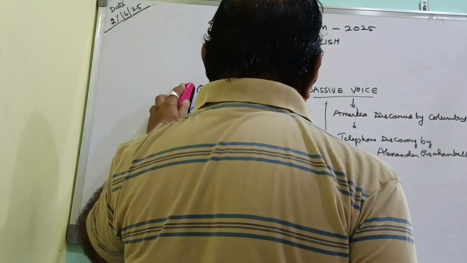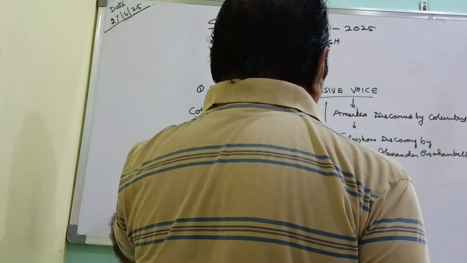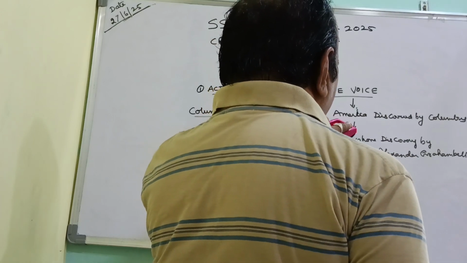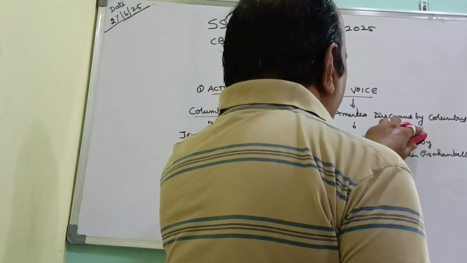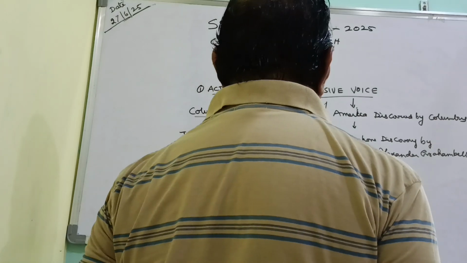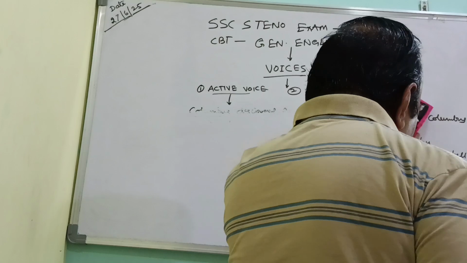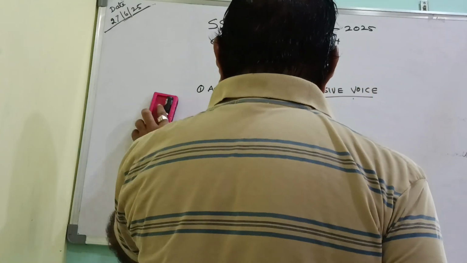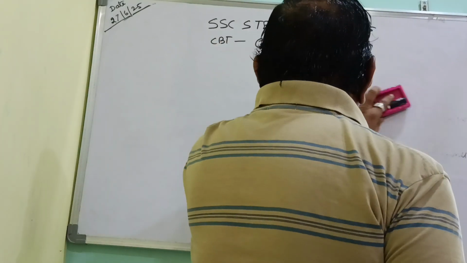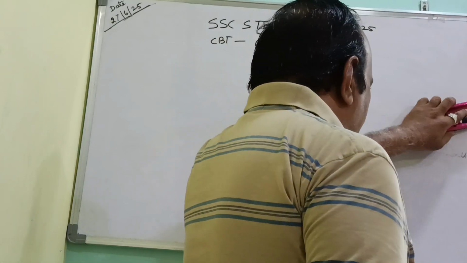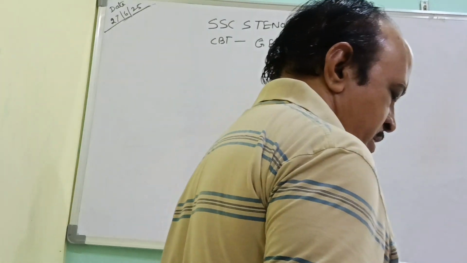In active voice the work was done by the man directly, whereas here the work is done by the concerned man by accepting the work. That's the only difference. So even though the sentences are framed in a different way, the meaning conveyed through the sentences is the same, right?